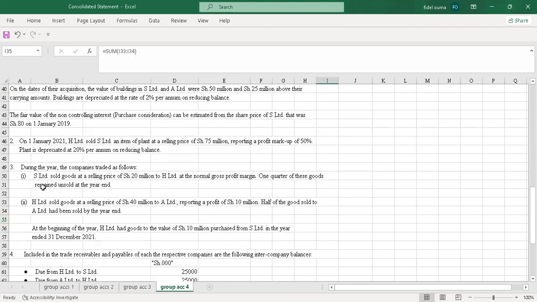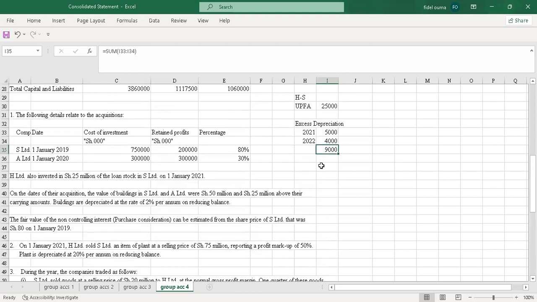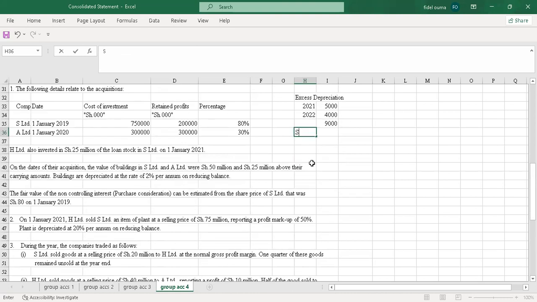Yeah, so I'll go to additional information number 3. They're saying during the year, the company traded as follows. S Limited sold goods at a selling price of shillings 20 million to H Limited at the normal gross profit margin. 1/4 of these goods remain unsold at the year end. So first we look at the sale. Is it downstream or upstream? So it's S to H. Yeah, S to H is an upstream.